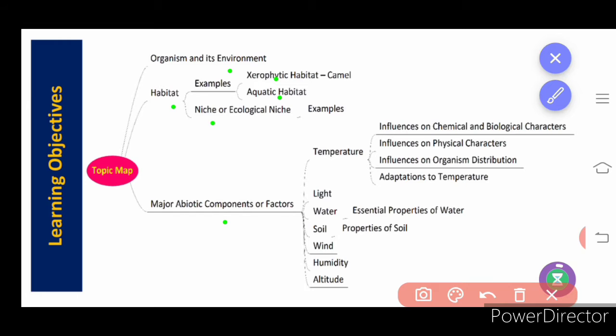Then the major abiotic components we are going to learn about are temperature, light, water, soil, wind, humidity and altitude. And under temperature we are going to learn in detail about its influence on biological and chemical characters, and influence on physical character, that is how they have adapted physically to live in a particular condition, and influences on organisms' distribution, number of organisms present in a particular area, and adaptation to temperature.